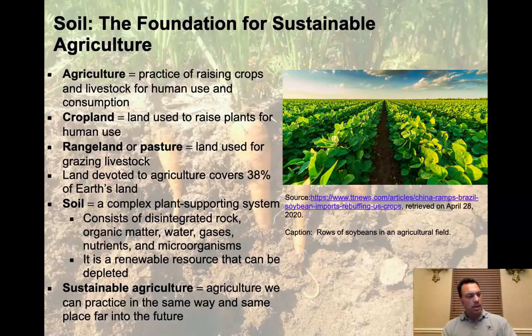And one last term that we need to bring up before we move on here is sustainable agriculture. So sustainable agriculture is agriculture we can practice in the same way and same place far into the future, right? So it's a type of agriculture. And one of the things we're going to learn by the end of, I would say, the next lecture or two, is that while this is wonderful, lots of soybeans are coming out of this field in Brazil, it's not particularly sustainable. Okay, this is something we could do for a while, but it is having effects. And so we're going to talk about that going forward. All right, let's jump into it.